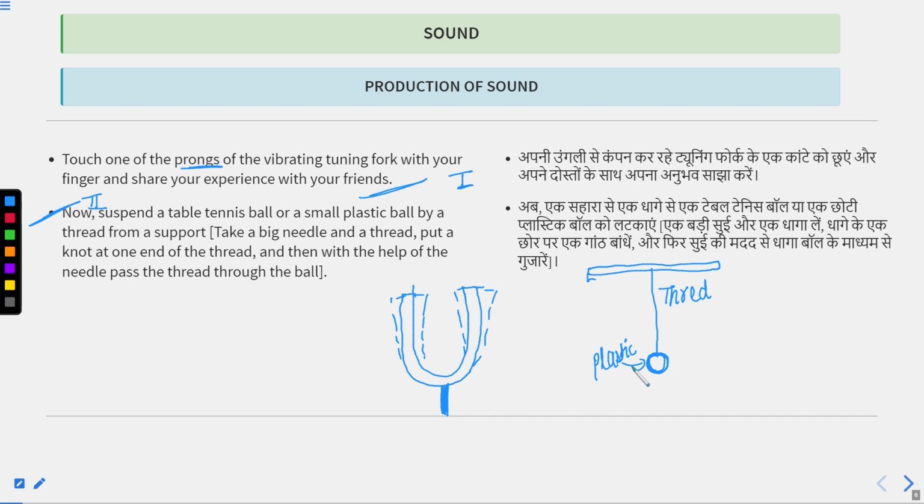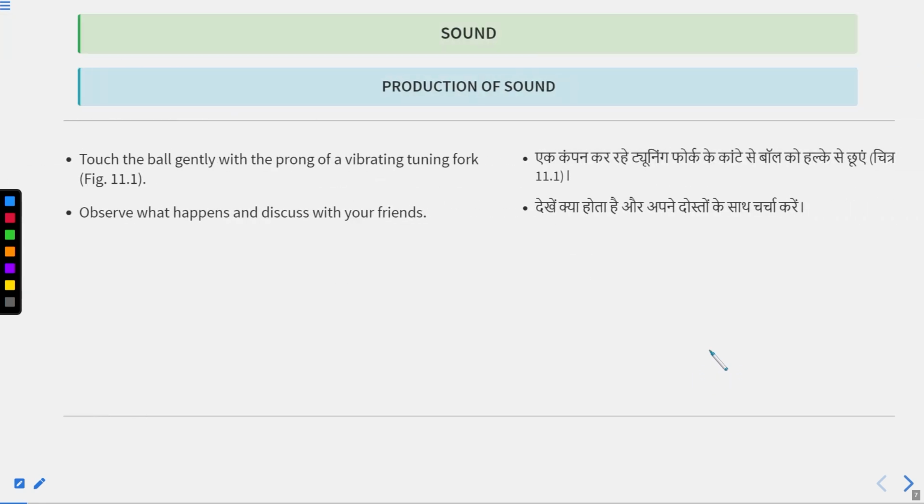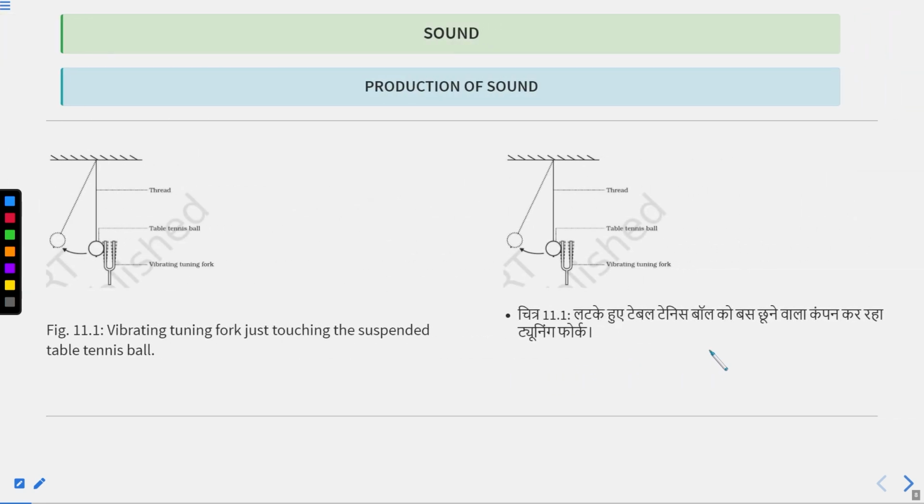It means that this plastic ball can move freely, and you have put a tuning fork near it. This is the diagram. This is our wall or ceiling, any rigid object, and you have suspended a table tennis ball through a thread and you have set the tuning fork vibrating.